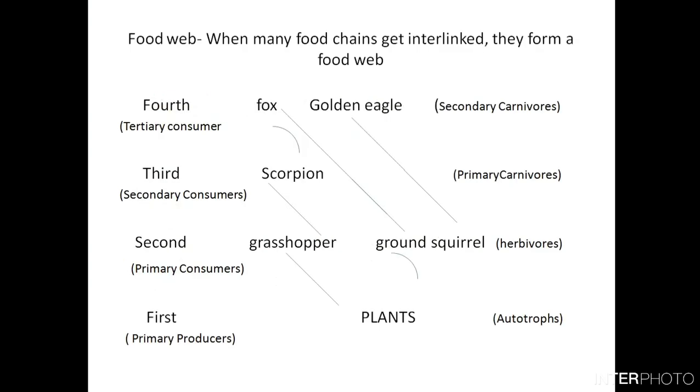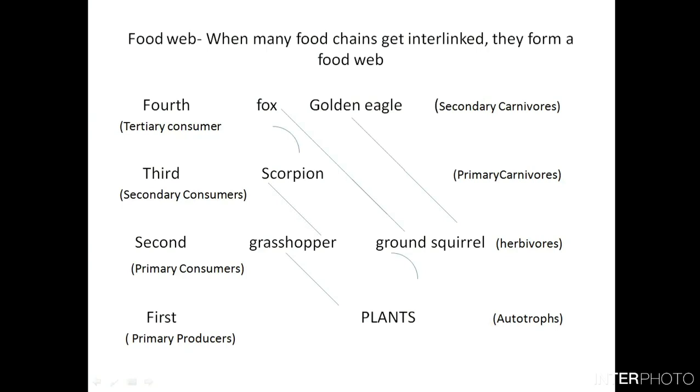Let's go further. Another definition is food web. What is a food web? When many food chains get interlinked, they form a food web. So you have to learn the definition of food web by heart.